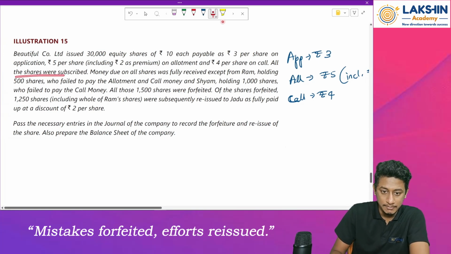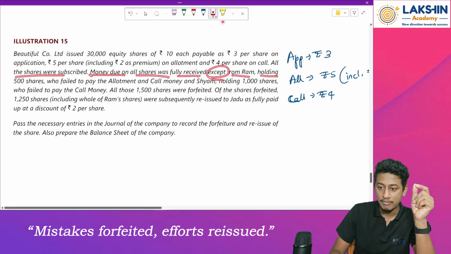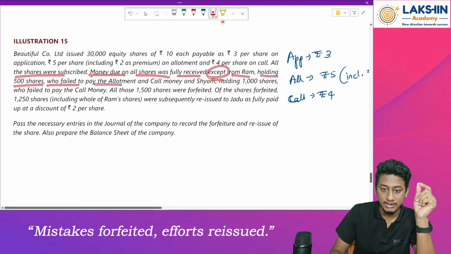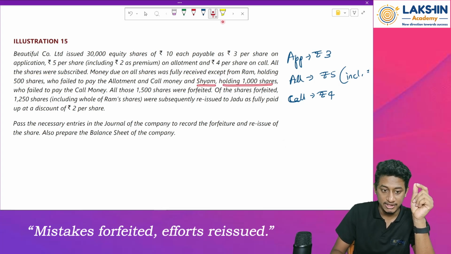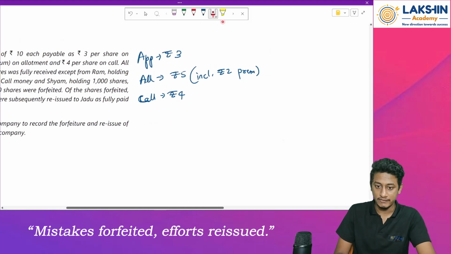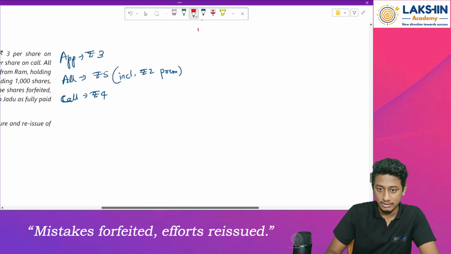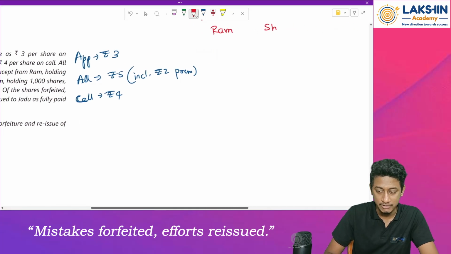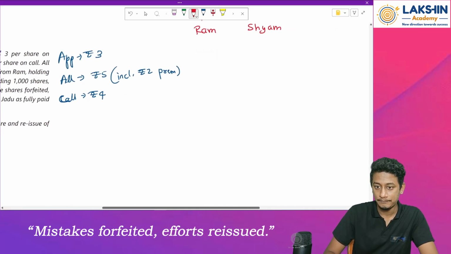After this, all the shares were subscribed. Money due on all the shares was fully received except from Ram holding 500 shares who failed to pay the allotment money and the call money, and Shivam holding 1000 shares who failed to pay us the call money. Fine. So we will just mention Ram and Sham.